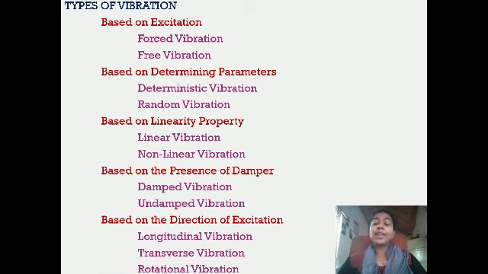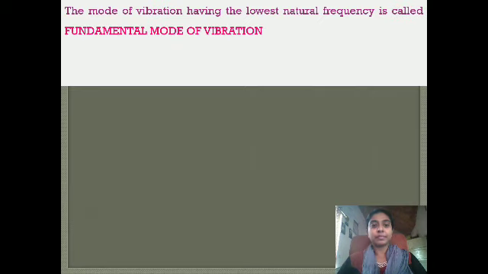Now, based on the direction of excitation, the direction of the vibratory motion, we call it longitudinal vibration, transverse vibration or rotational vibration. Now, what is called the fundamental mode of vibration? The mode of vibration having the lowest natural frequency is called the fundamental mode of vibration. You know what frequency is.